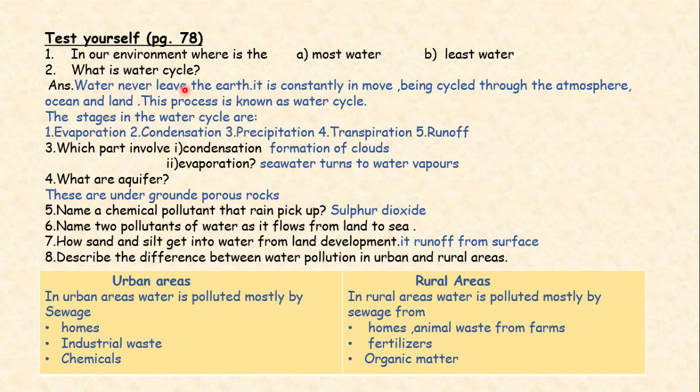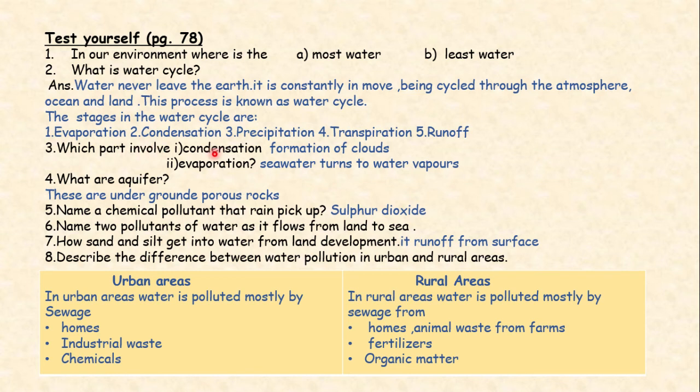Water never leaves the earth. It is constantly in move, being cycled through atmosphere, ocean and land. This process is known as water cycle. And how many stages? It has 5 stages: evaporation, condensation, precipitation, transpiration and runoff.